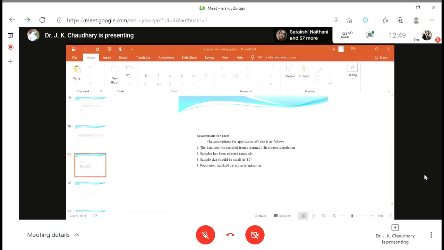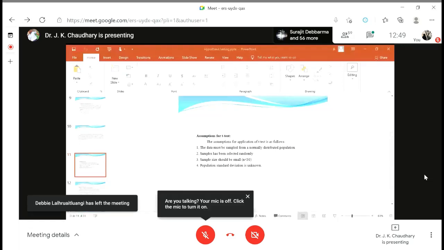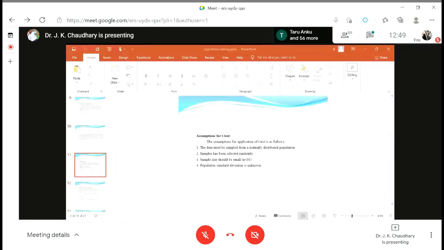Normal distribution or symmetrical distribution? Any idea? He says, sir, what is this normal distribution? A normally distributed population is symmetric, sir. Here the mean is equal to the mode, equal to the median. Yes. Any other thing?